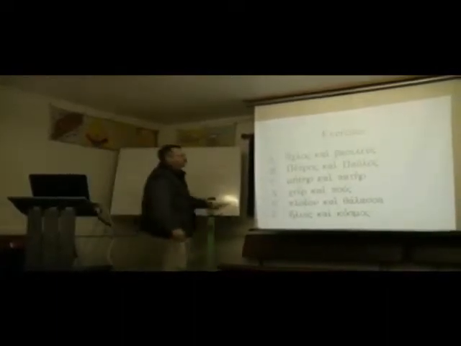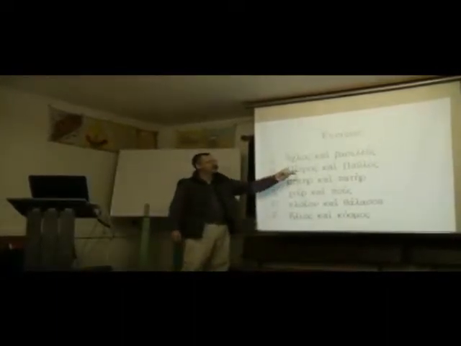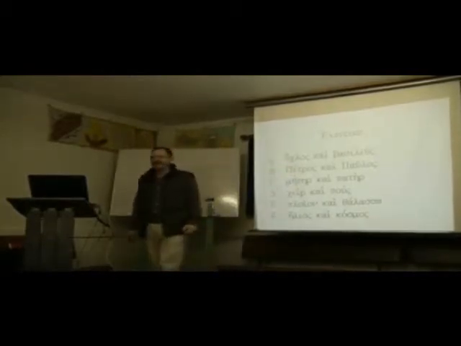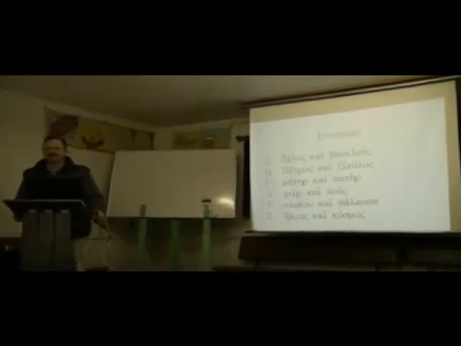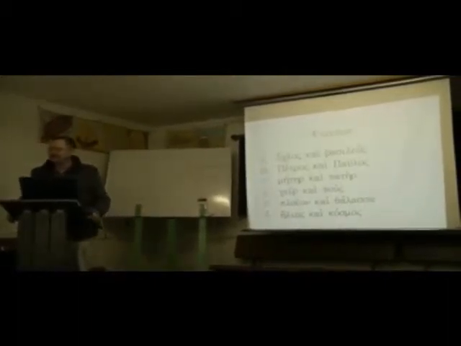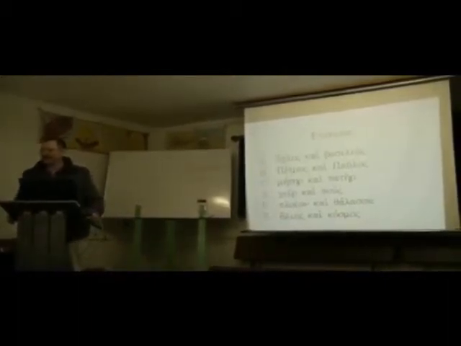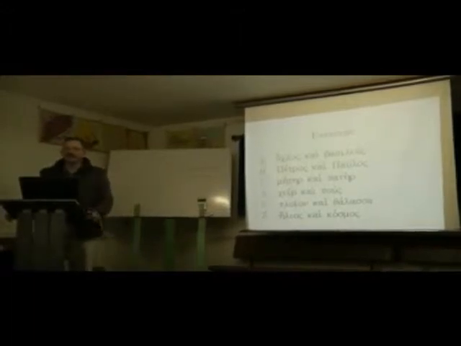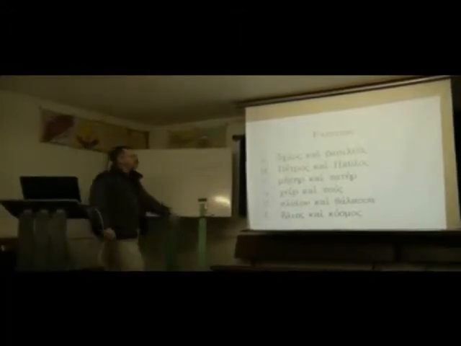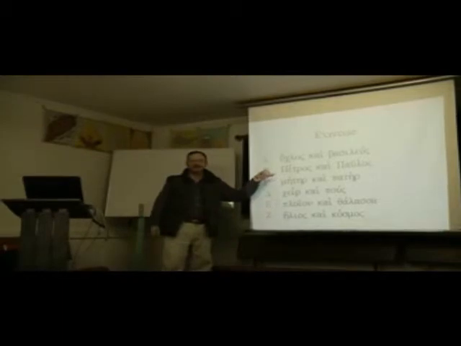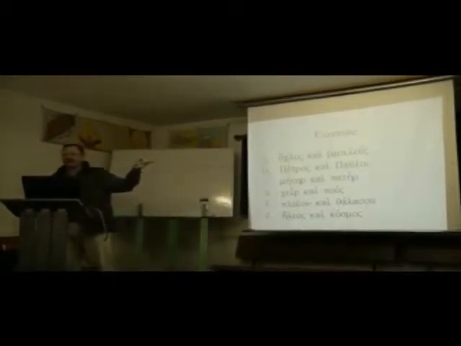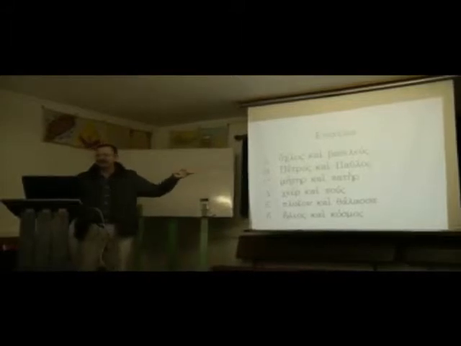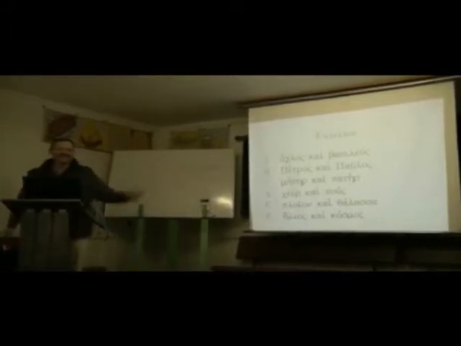Letter B. Petros kai Paulos. What is that in English? Peter and Paul. So write the letter B in the slot next to the pictures that represent Peter and Paul, as it would be Peter Pan and Paul Newman. Okay.